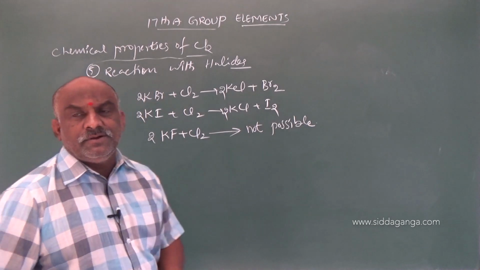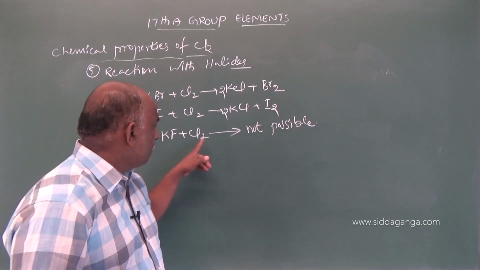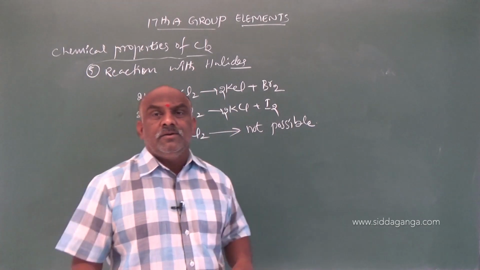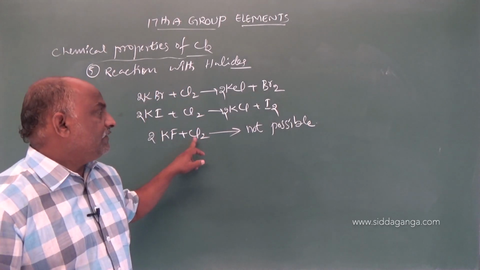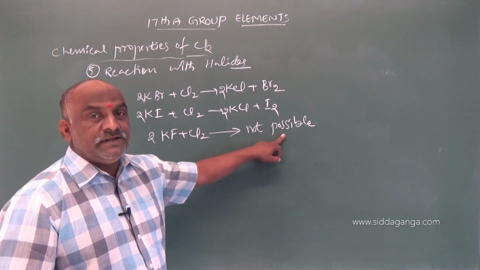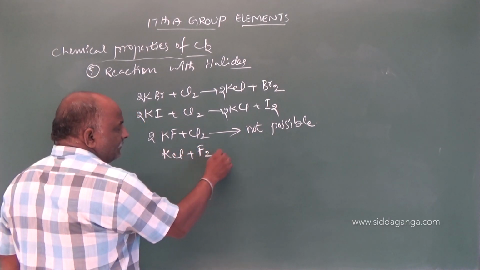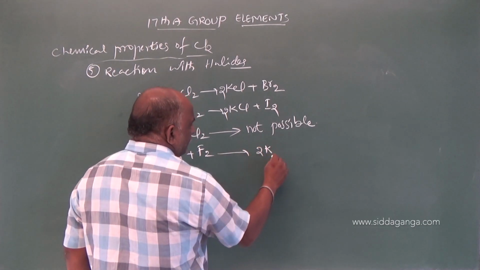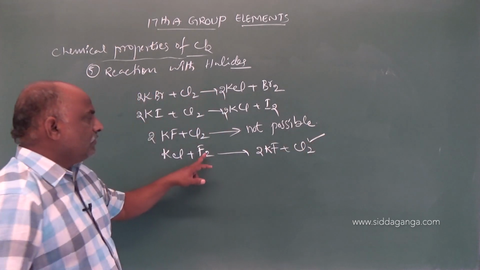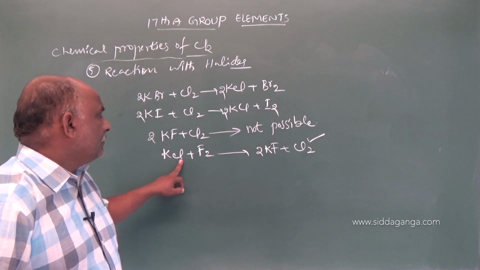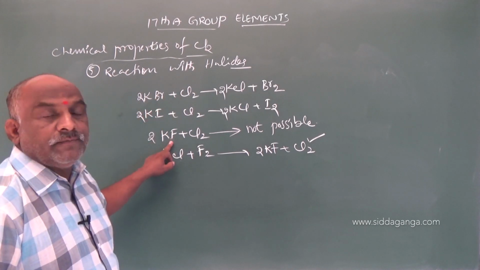Why is it not possible? Chlorine is not capable of displacing fluorine, because fluorine is a stronger oxidizing agent compared to chlorine. This reaction is not feasible. Which reaction is feasible? KCl plus F2 gives rise to KF plus Cl2. This reaction is feasible. Fluorine can displace chlorine. Chlorine can displace bromine and iodine, but not fluorine.